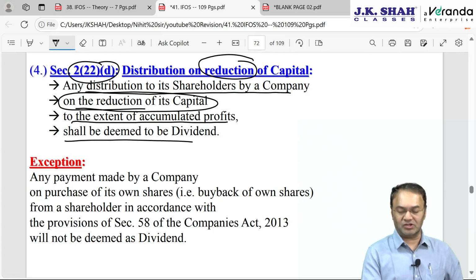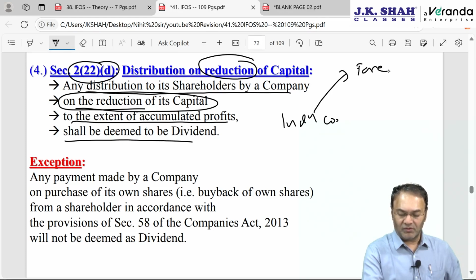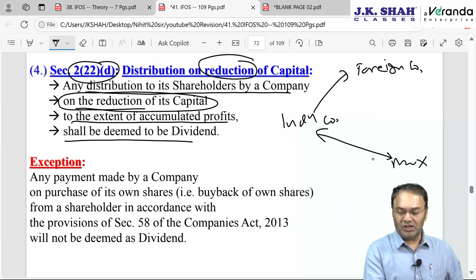Recently, I came across one situation where one Indian company is holding shares in a foreign company, and you are the shareholder of this company, you are Mr. X. The company had issued you shares at 100 rupee face value, 100 rupee.